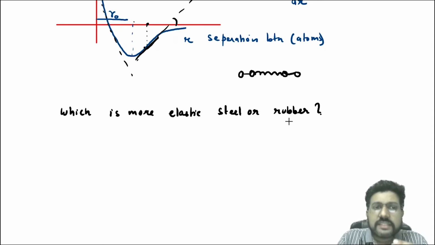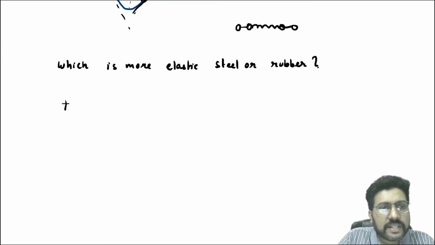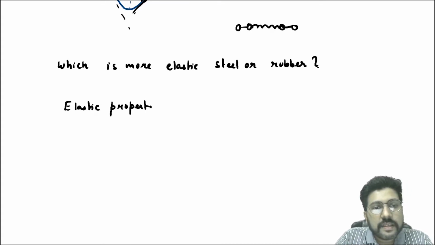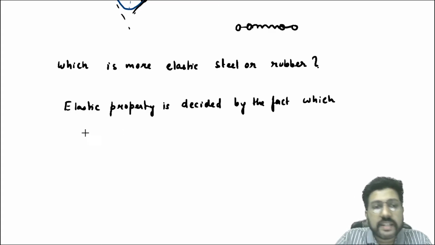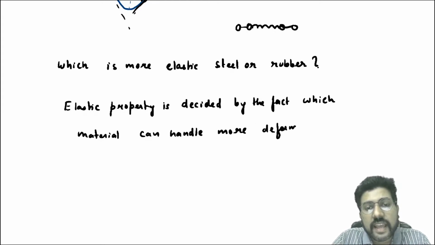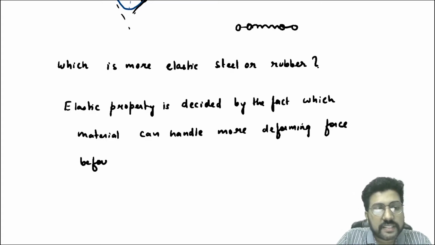Which is more elastic is decided by the fact that which material can handle more deforming force before it becomes plastic.